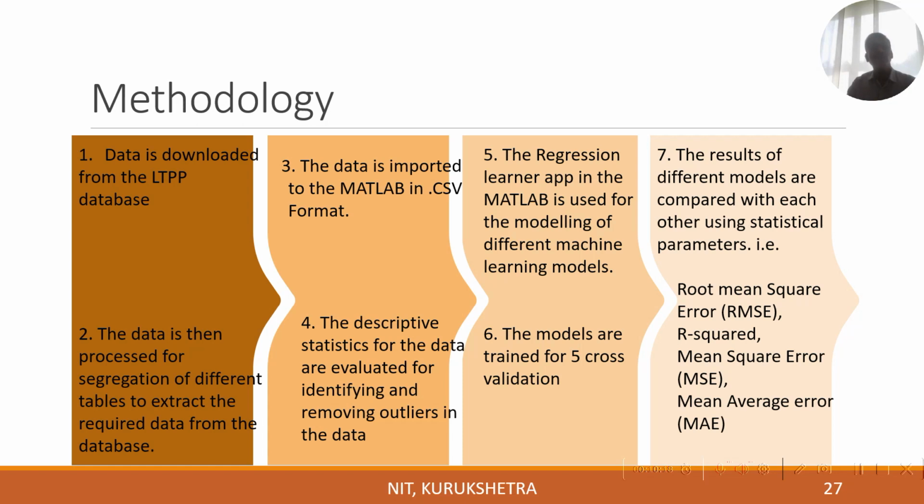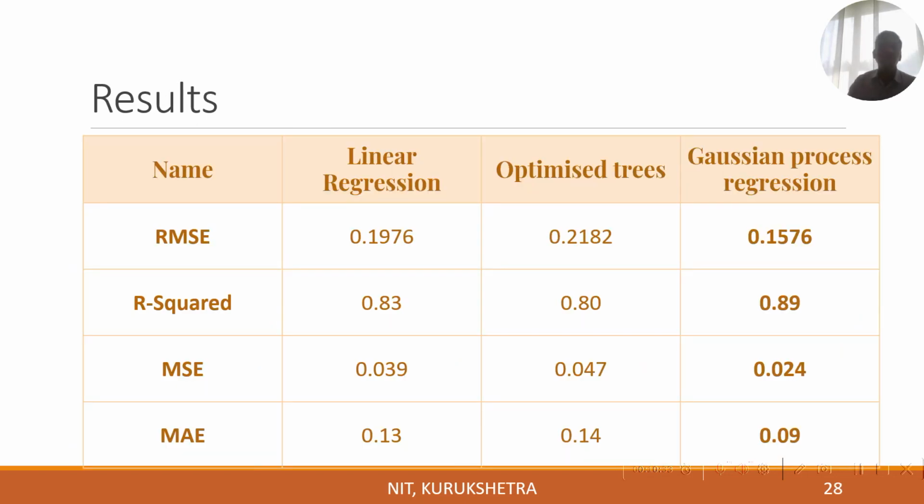So this is the methodology which is being followed: data collection, preparation of data in MATLAB, and applying the three modeling techniques and working it out on the basis of statistical parameters. These are the results obtained in terms of statistical parameters using the three modeling techniques: linear regression, optimized tree, and Gaussian process regression.